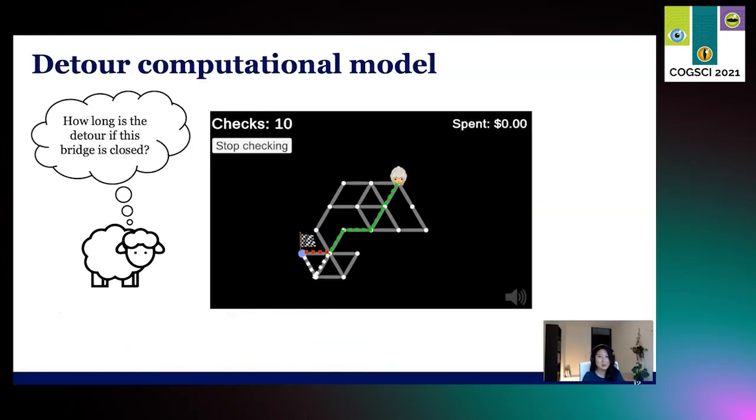For every bridge on the path, the model would calculate what the shortest detour is when the bridge would be closed. So here the detour is depicted in white, and it would be only 2 bridges long. And the model does this for every single bridge on the path, so let's consider a scenario where this red bridge would be closed. Then the detour would be 6 bridges long. And the model repeats this for every bridge on the path, so it allows the agent to identify bottlenecks, which are bridges that would cause a longer detour when they're closed.